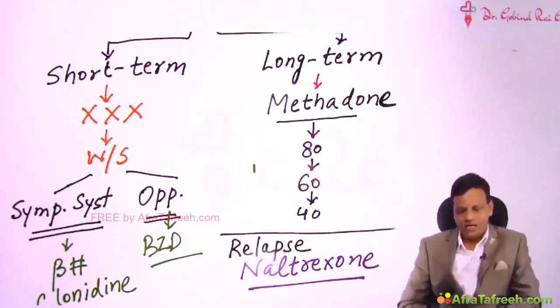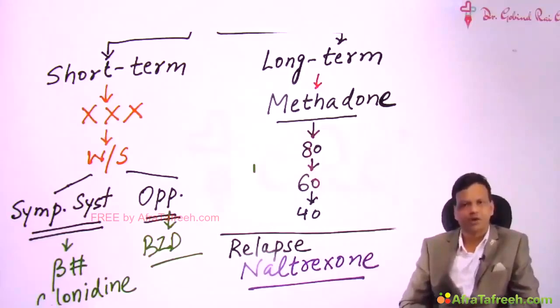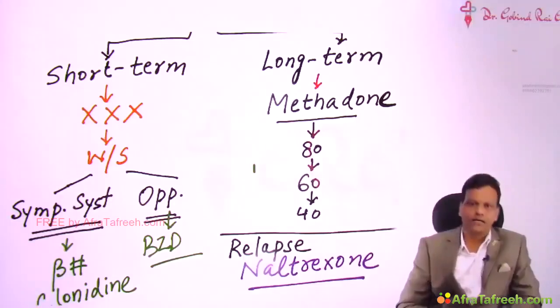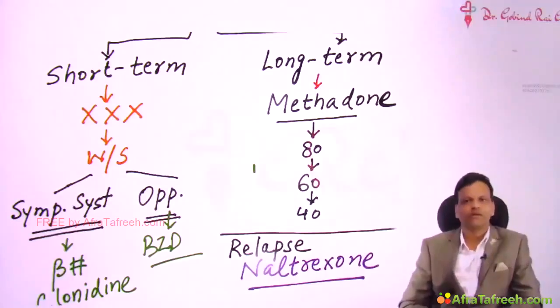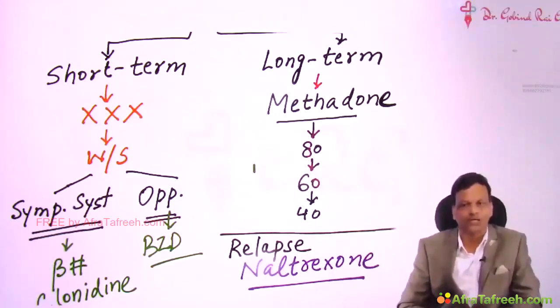That means if the person has been given naltrexone in the morning, it will block mu, kappa and delta receptors throughout the day. So if this person goes home and goes to a party and takes opioid, what will happen? Nothing will happen. The person will not develop euphoria. So if a person keeps on taking opioid for 2, 3, 5, 7 days and does not get any euphoria, the person is unlikely to go into relapse again.